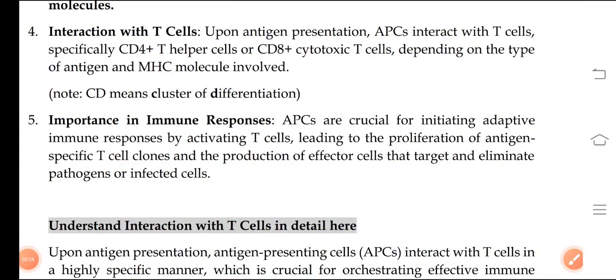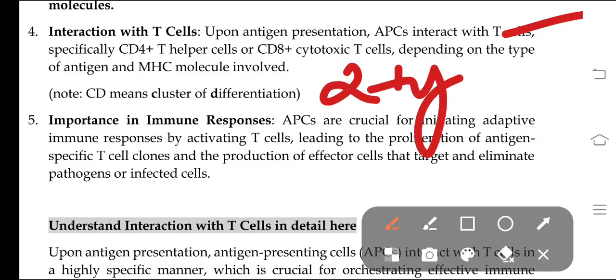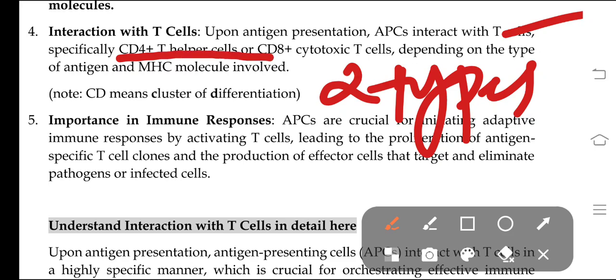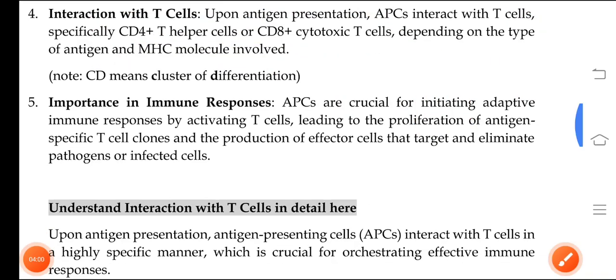Next, interaction with the T cells. This is the important thing: how these T cells will interact. These antigen presentations interact with the T cells. Especially, there are two types of T cells. The first one is CD4 helper T cells, and the second one is CD8 cytotoxic T cells. So depending on antigens and the MHC complex, they interact with the T cells.